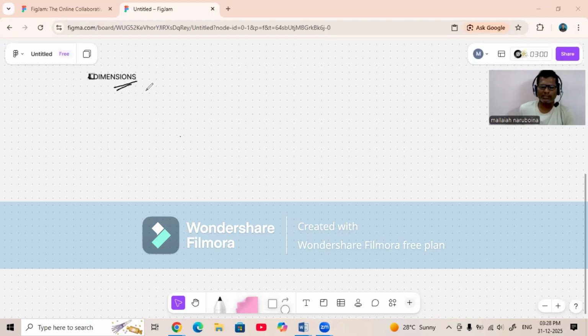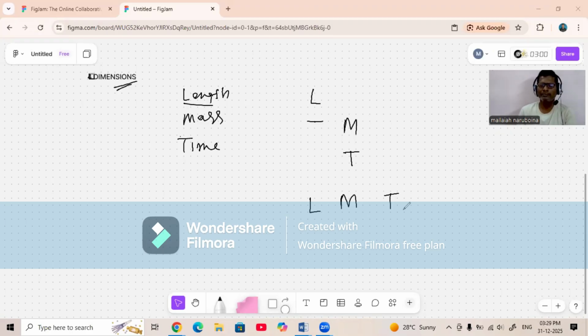Next is dimensions. Dimensions tell us how a quantity is made, or what it depends on. We use length, mass, time. For length, we use the capital letter L. For mass, we use M. For time, we use the letter T. Most of the physical quantities are expressed in L, M, T. Above L, we write A. Above M, we have B. And above T, we have C.